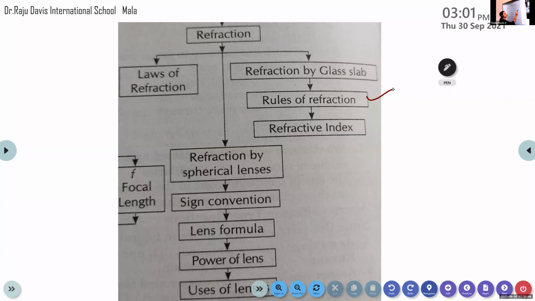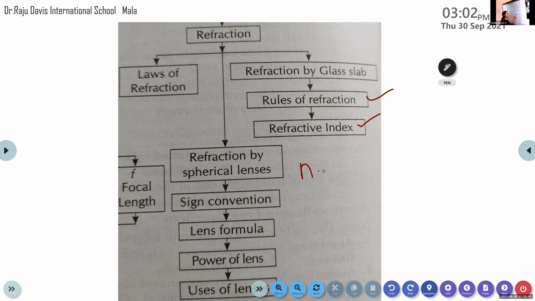Then what do you mean by refractive index? Quickly recollect the definition and equation for refractive index. Refractive index is represented by the letter n, small letter n.